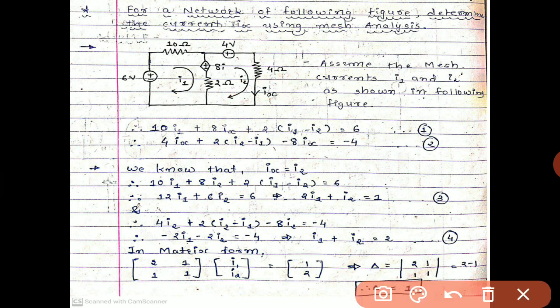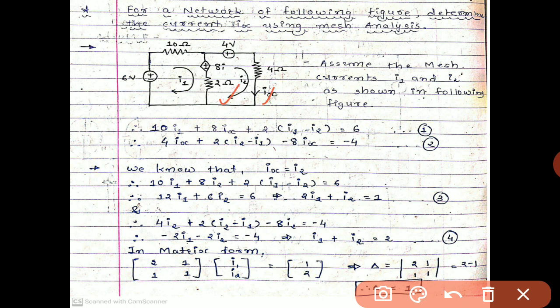So two loops are provided over here. In the first loop, a 6 volt voltage source is feeding, and 10 ohm is placed over here. One dependent source is given, a voltage source whose dependency is provided on the voltage source. This source is kept as it is in the circuit. We have to just take it in the calculation. So let us start the example. Our aim is to find the value of I2. It is nothing but Ix.